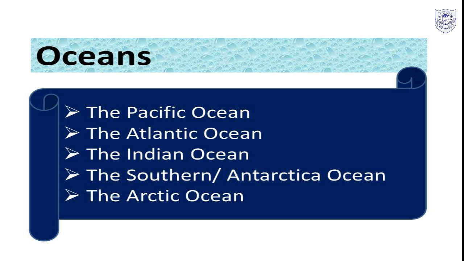The oceans contain 97% of the Earth's total water. And then the 5 oceans are, first we have the Pacific Ocean. The Pacific Ocean is the largest ocean in the world, and it is 46% of the Earth's water surface. Quite big, isn't it? It divides North America and South America from Asia and Australia.